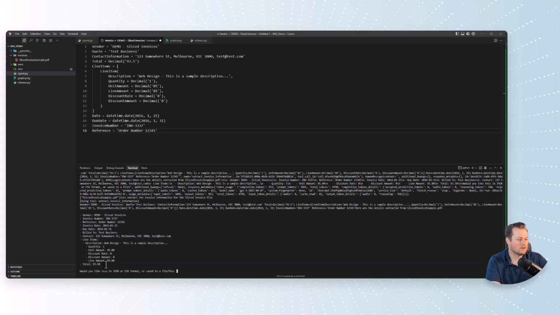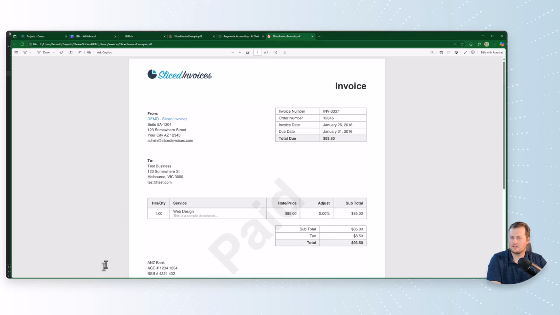Total of $93.50. I chose this file because I think this is the file that Blake Oliver was testing with the Perplexity AI browser, AI agent browser. I think it's Perplexity Comet, I think. Don't quote me on that. But basically, I just wanted to do apples to apples with what he was doing.